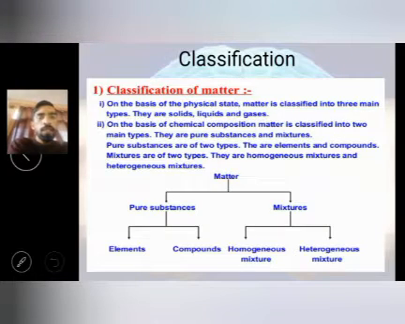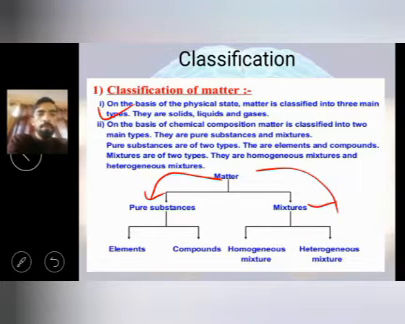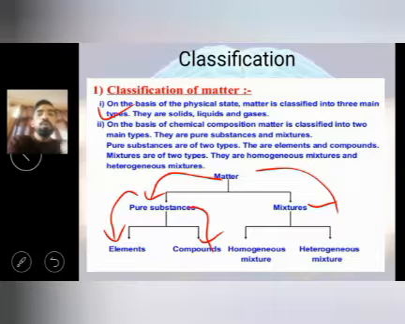Okay, so the classification of matter we studied on the basis of physical state. Matter is classified into solid, liquid and gases. On the basis of chemical composition, matter is classified into pure and mixture. Further, pure is divided into element and compound, and element is divided into metal, non-metal and metalloid. Mixture is divided into two types, that is homogeneous and heterogeneous.